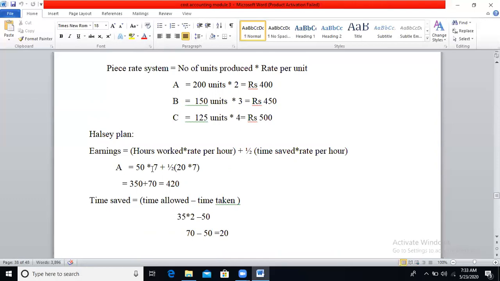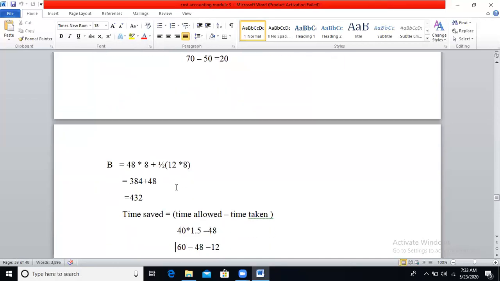So 50 into 7 plus half of time saved, 20, into rate per hour 7. 50 into 7 is 350, plus 140, half of 140 is 70. So 350 plus 70 is 420. Like that, you have to calculate for worker B.